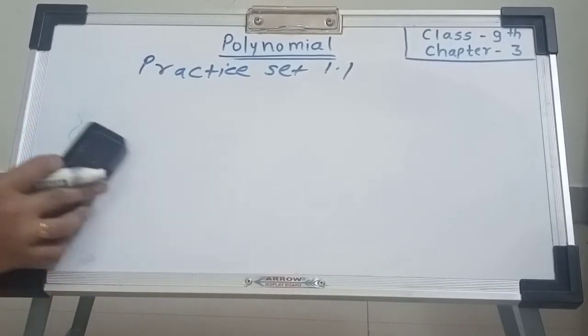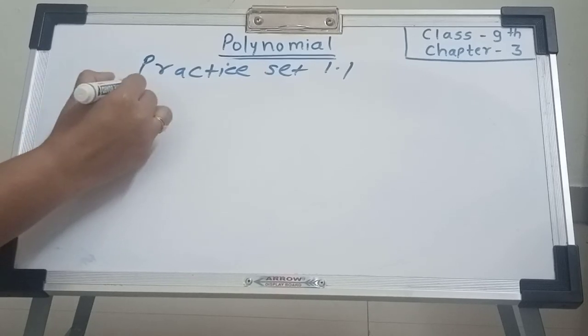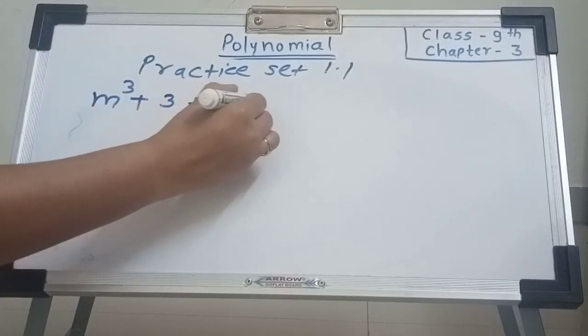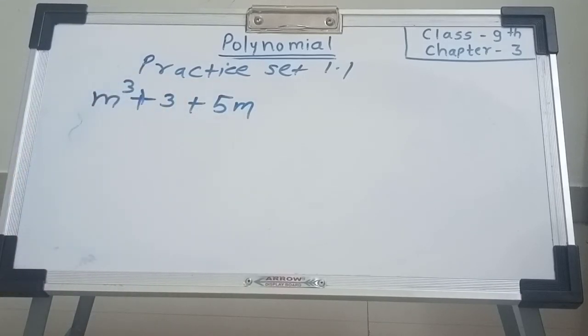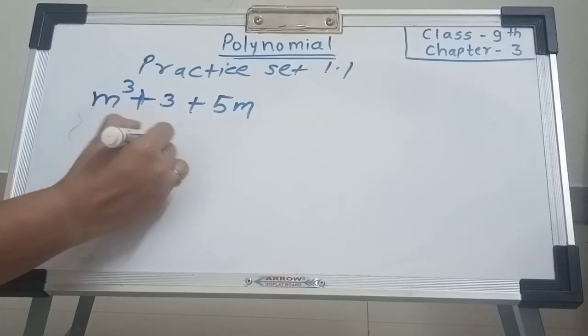Okay. Now the next question, write the polynomial in standard form. We have the given polynomial m cube plus 3 plus 5m. We write this polynomial in standard form. How to write it in standard form? First m cube.